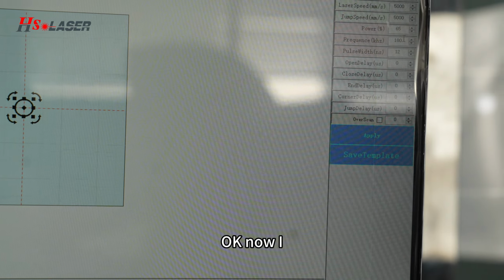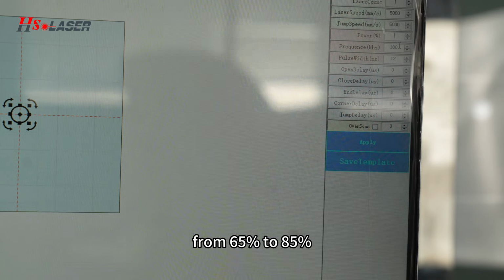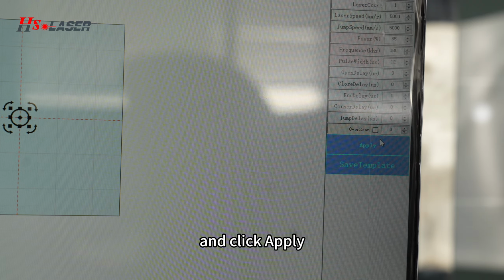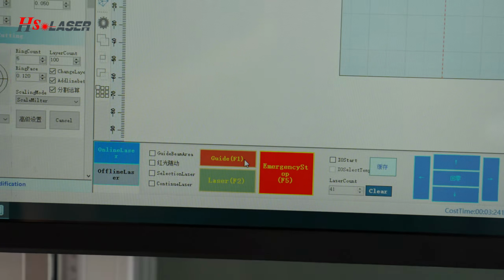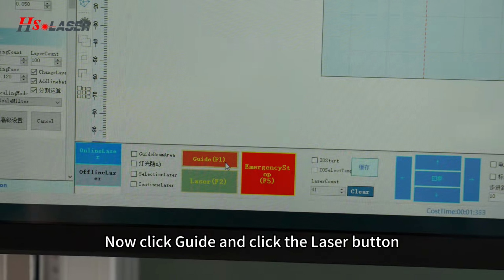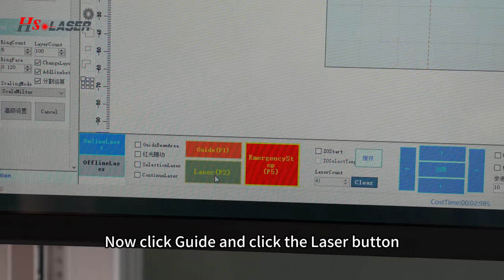Okay, now I adjusted the laser power from 65% to 85% and click apply. Now click guide, and click the laser button.